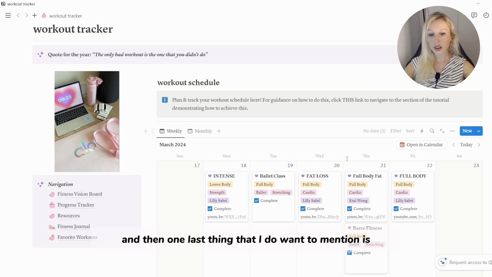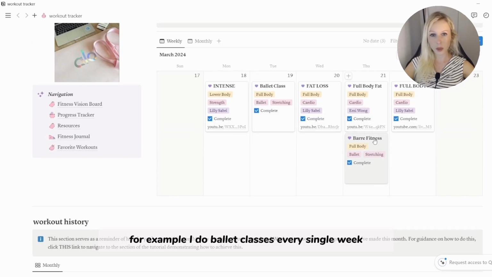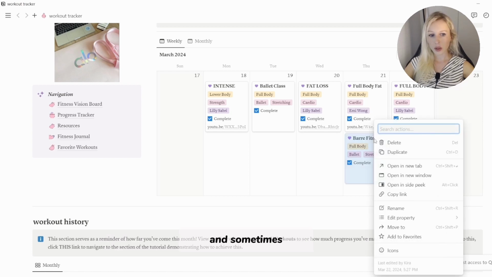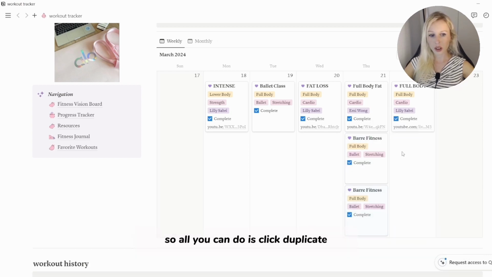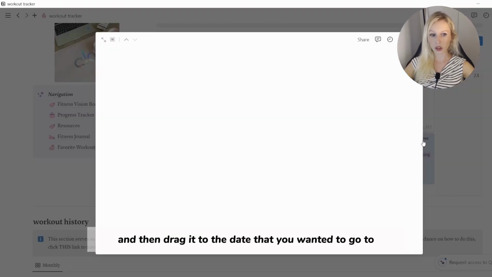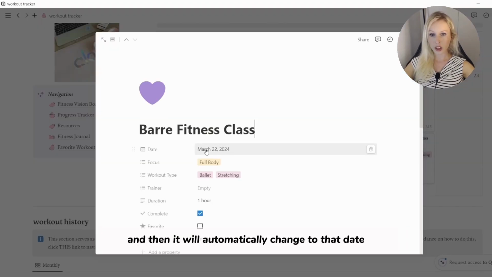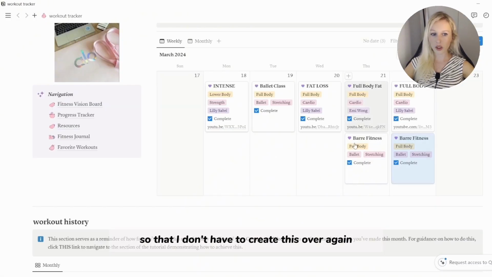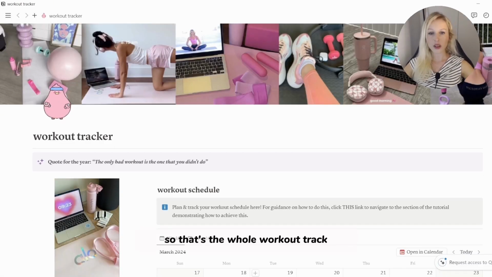And then one last thing that I do want to mention is, for example, I do ballet classes every single week, and sometimes I don't want to write out everything again. So all you can do is click duplicate and then drag it to the date that you want it to go to. And then it will automatically change to that date so that I don't have to create this over again. So that's the whole workout tracker.